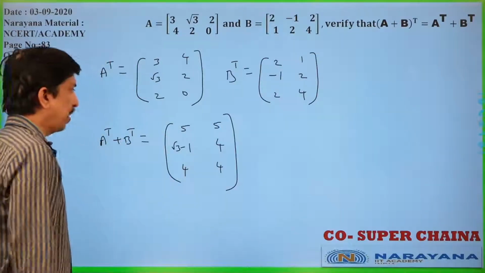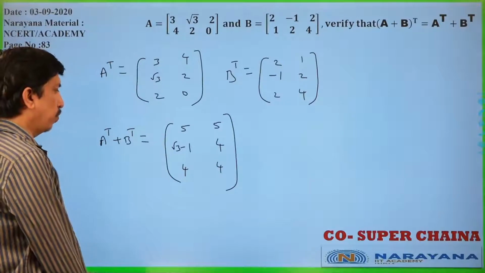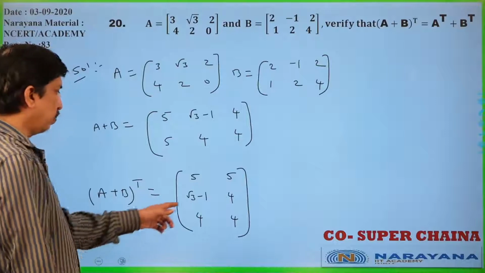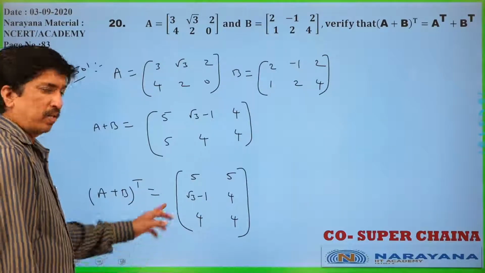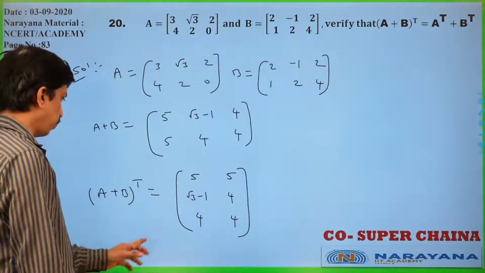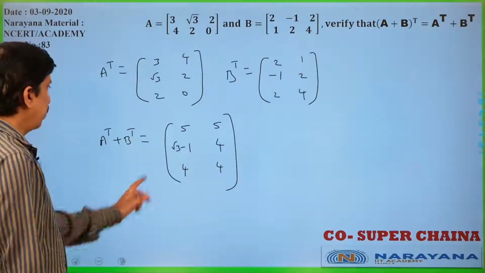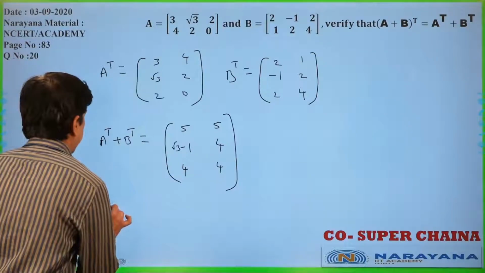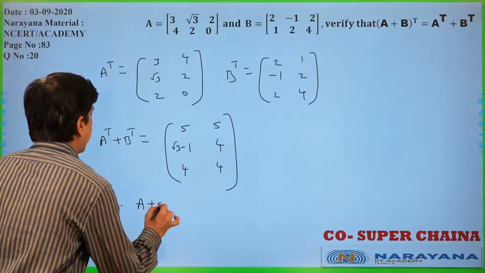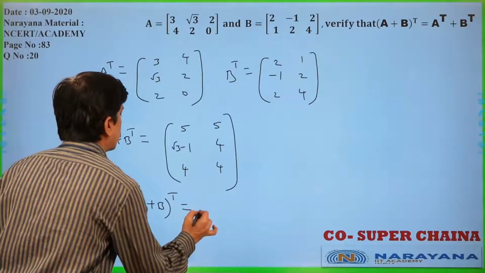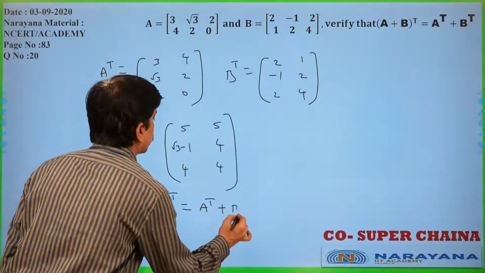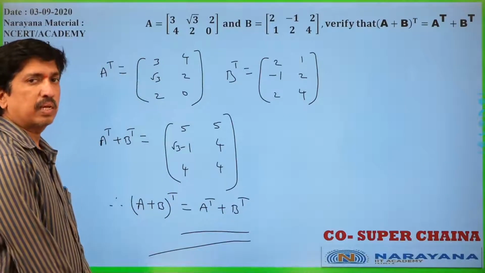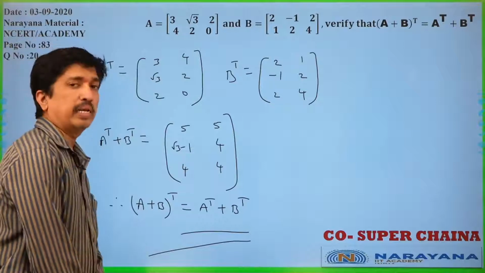Once you check this one. 5, 5, root 3 minus 1, 4, 4, 4. Previously, whatever we got is the same. Here also, 5, 5, root 3 minus 1, 4, 4, 4 only. Same thing we got. Therefore, A plus B whole transpose is equal to A transpose plus B transpose. We got that answer only. Is it clear? So, let us move to the next question.